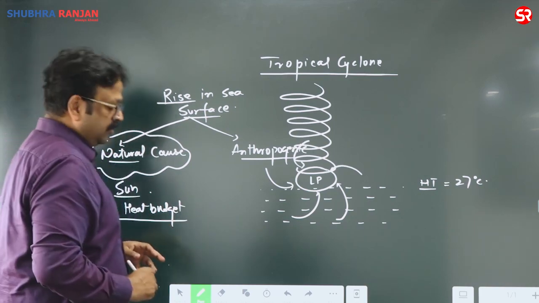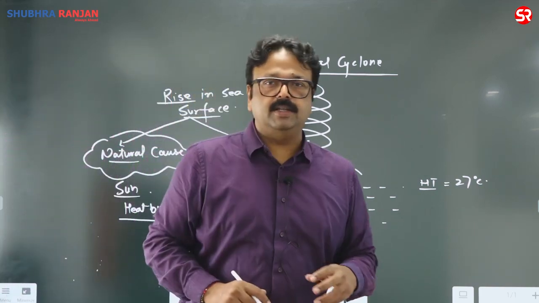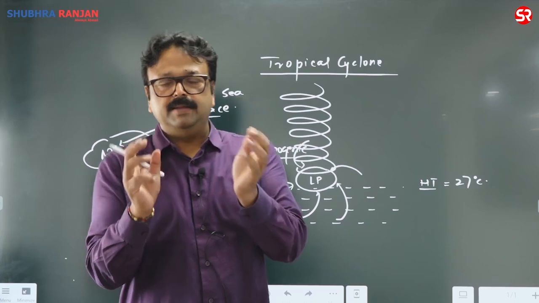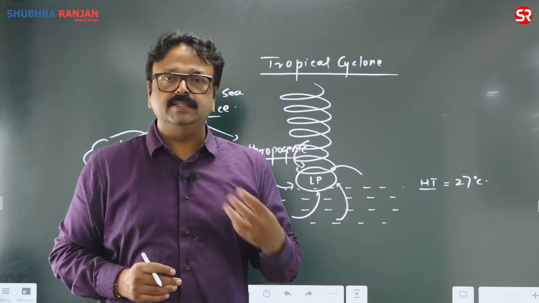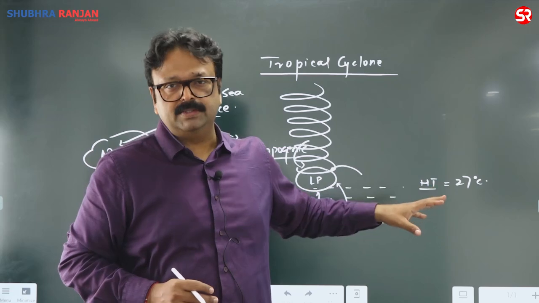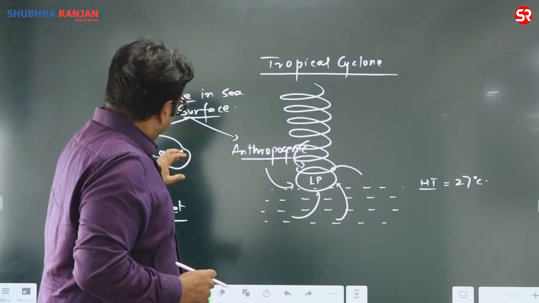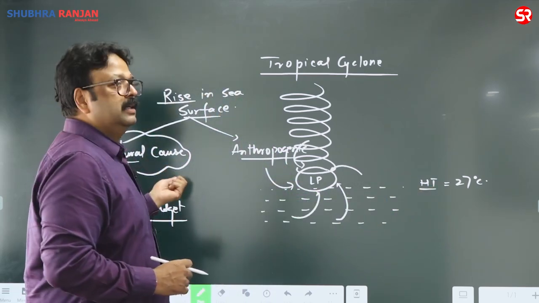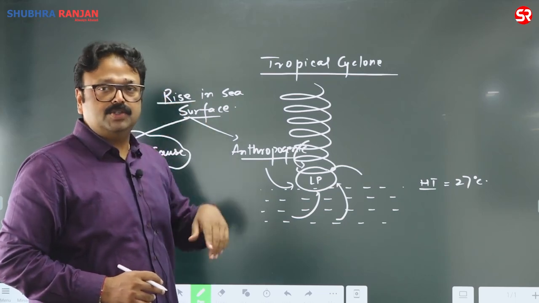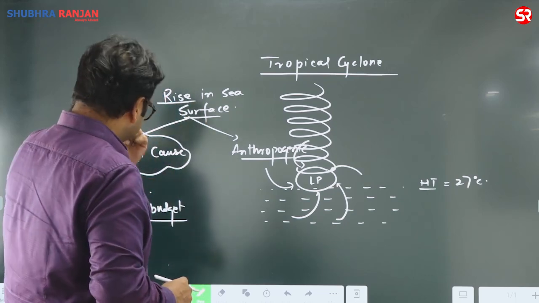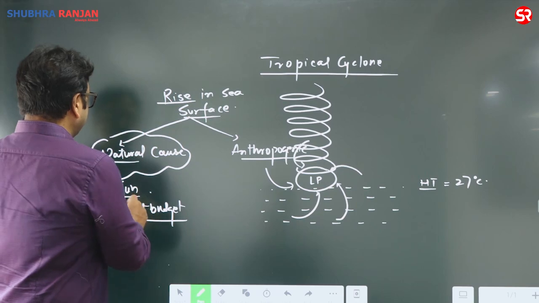The incoming solar radiation and outgoing radiation are there, and in between, the high energy radiation is utilized for different purposes. One part is allocated for maintaining the temperature of the atmosphere as well as the entire earth surface. So that is the heat budget.